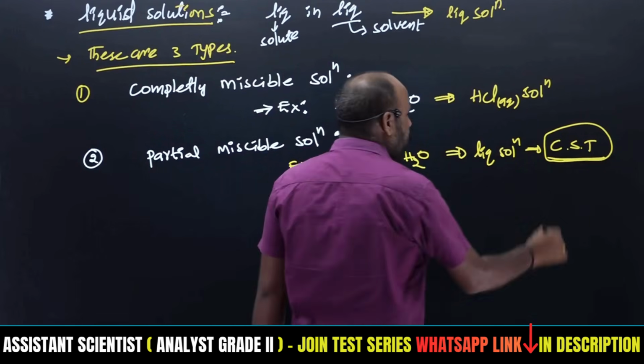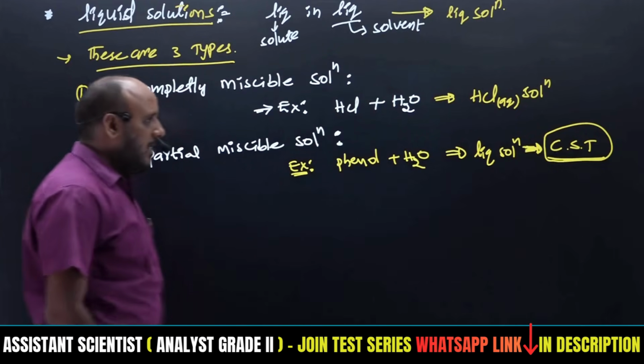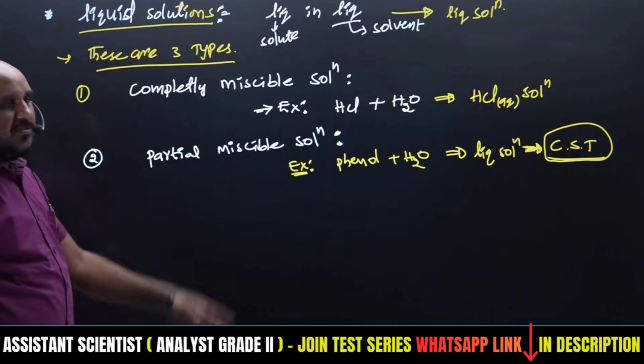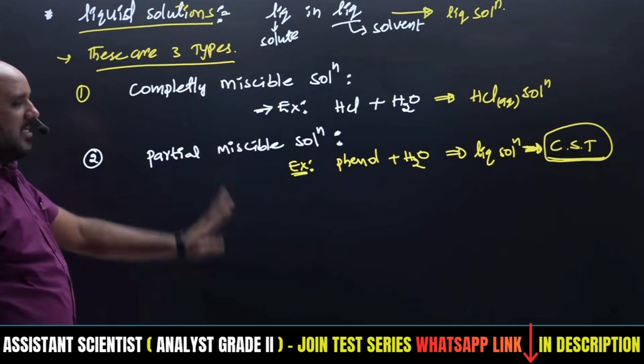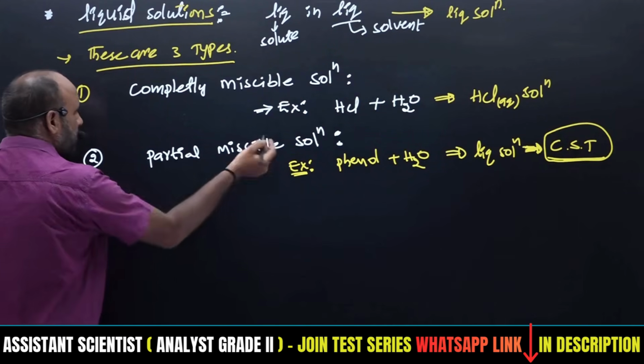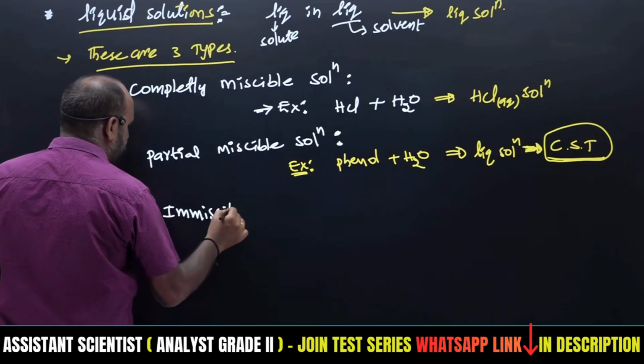What is meant by CST? Critical solution temperature. There is the minimum critical solution temperature and the maximum critical solution temperature. All those things will be mentioned in our syllabus. Coming to the third category, after partially miscible, the next one is immiscible